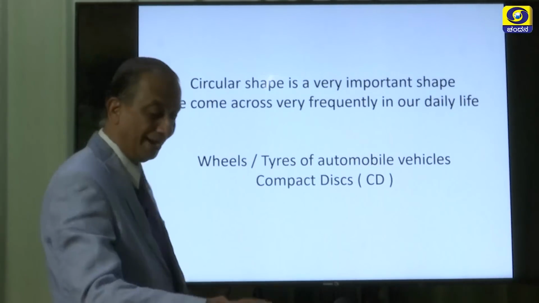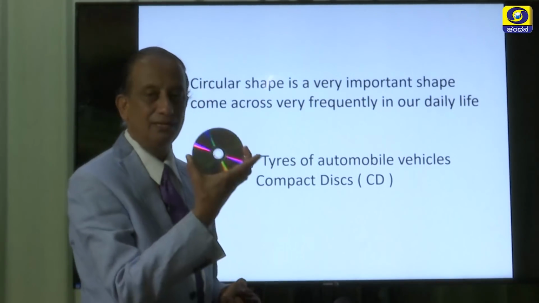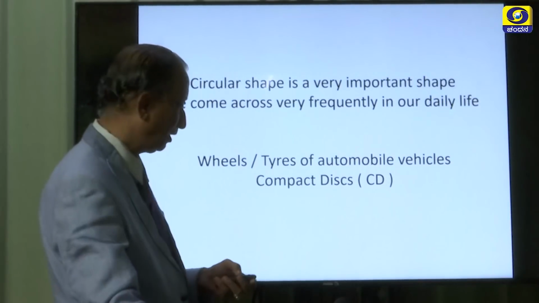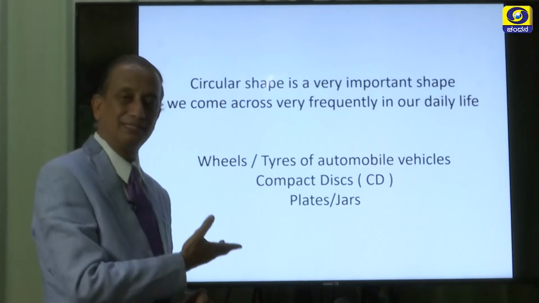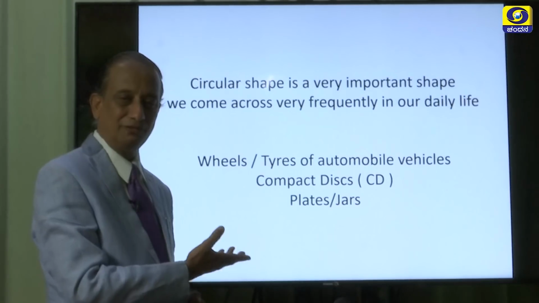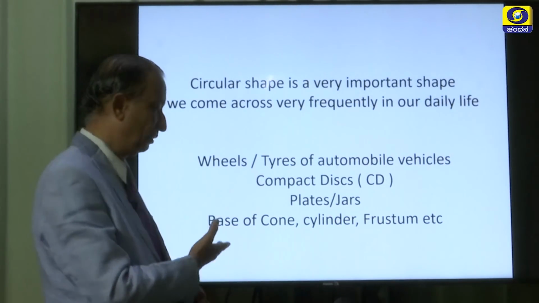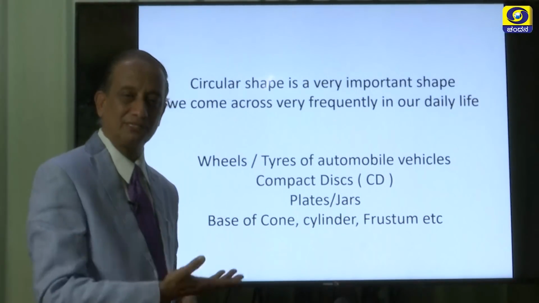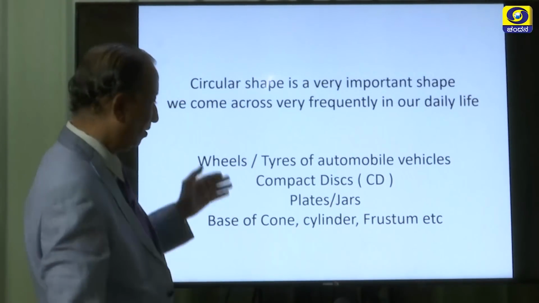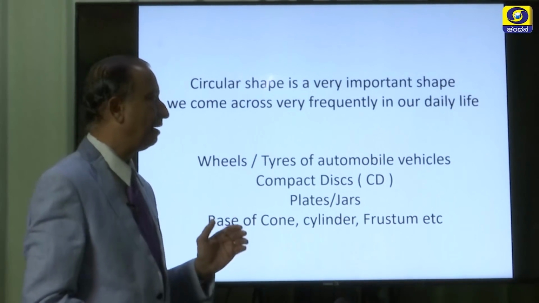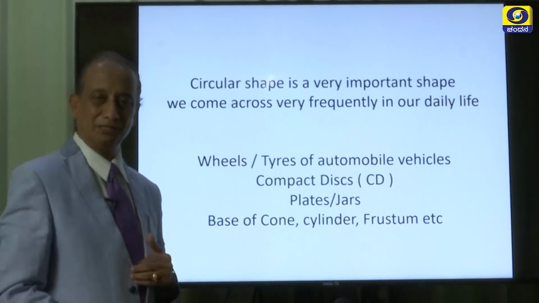Then the compact disc, the CD, is also in a circular shape, and then plates and jars, utensils that we use in our kitchen, and then the base of a cone, that of a cylinder and frustum, etc. They are all some of the important examples of circular shape.